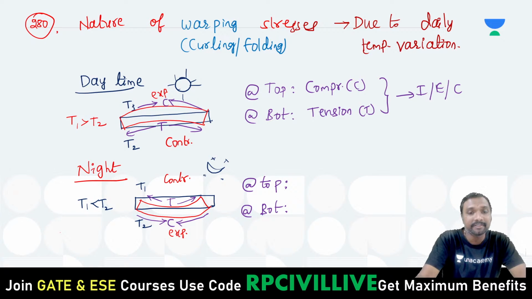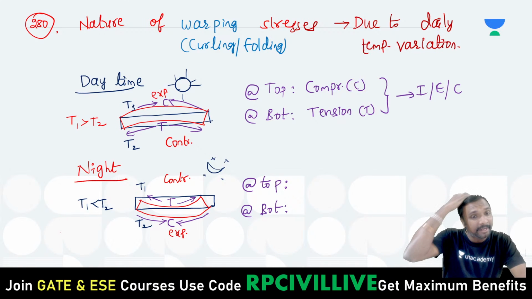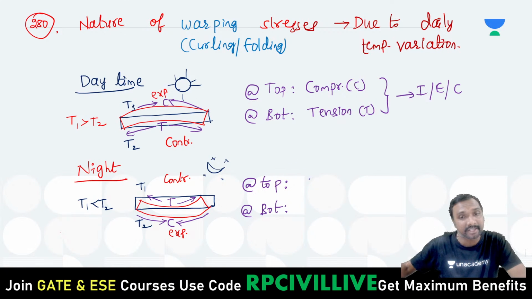What is the nature of the stress at the top? Top, lesser temperature, contraction. Contraction can be resisted by which one? This contraction can be resisted by tensile stresses or tensile resistance only, no? Tension, right? Tension or tensile resistance, you can say.